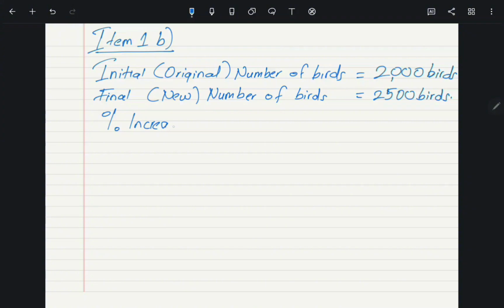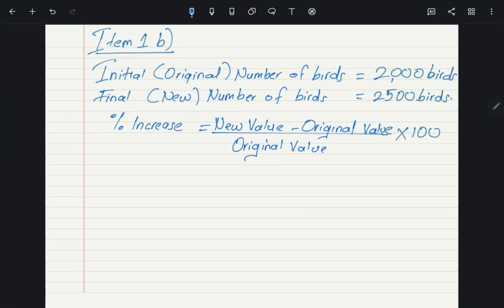And now when we are finding out percentage increase, we use the formula of percentage increase. So we use the formula of new value minus original value out of original value times 100. You don't say times 100%. When you say times 100%, this is wrong, because this percentage symbol here simply means out of 100. So when you say 100% like this, you're simply meaning 100 out of 100, which is equals to 1. So you don't include this percentage symbol there. Let me erase this so that we can continue with our work.